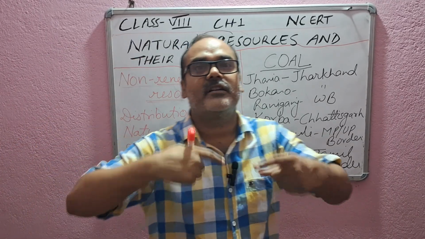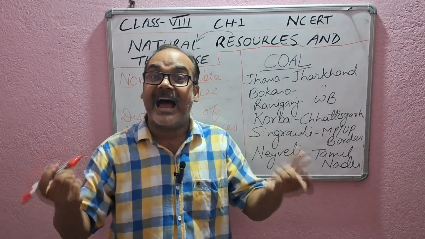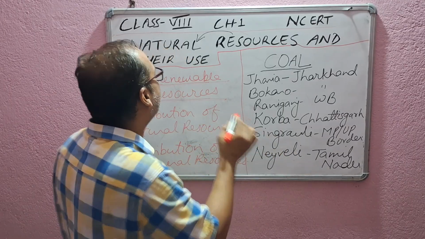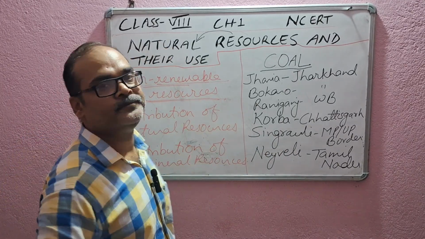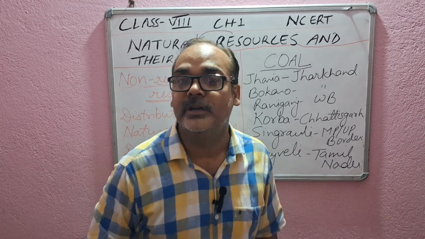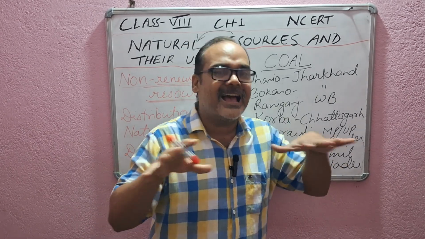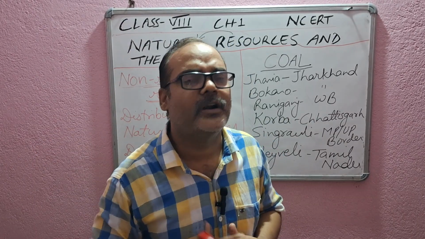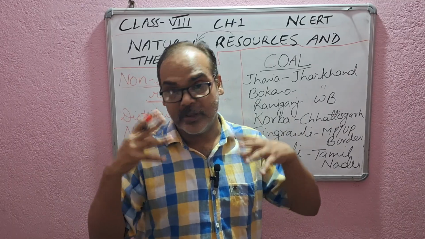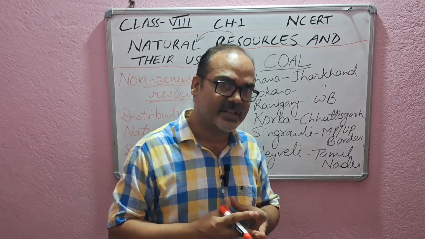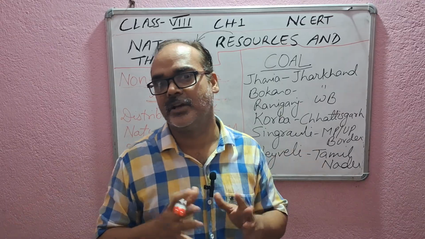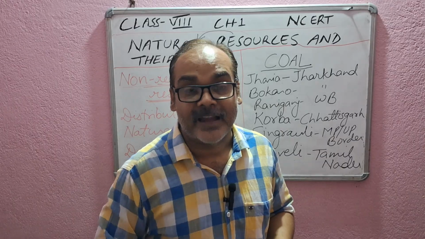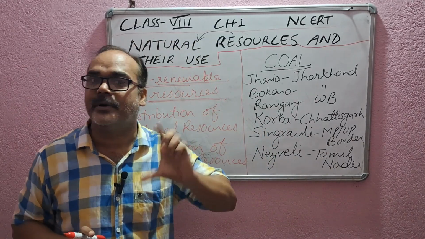Now, if we start using non-renewable resources at a faster rate, what will happen? A time will come when these non-renewable resources will be over. And at that time, what will we do? Take an example of coal and petroleum. India has a significant amount of coal and petroleum reserves. But after 50 years, what do you think? Do we still have that kind of reserves? No, we will not have any reserves left. So what are we doing? We are looking for sustainable things, okay? And that's why the government has focused on sustainable development.